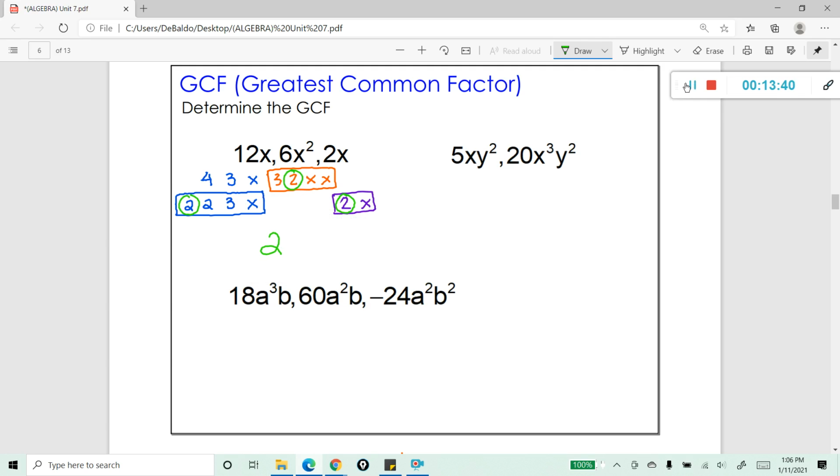Then you can see that I have one x here, another x here, and another x here. So that's going to give me a greatest common factor of 2x. You might be wondering, well, the orange one has another x in it. Yes, but the blue and the purple do not, so it's not common within the 3. It has to occur in all 3 of the items to be a greatest common factor. Now, you don't need to break these all down each time unless you want to.